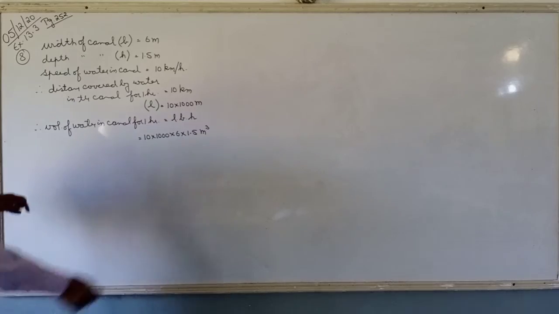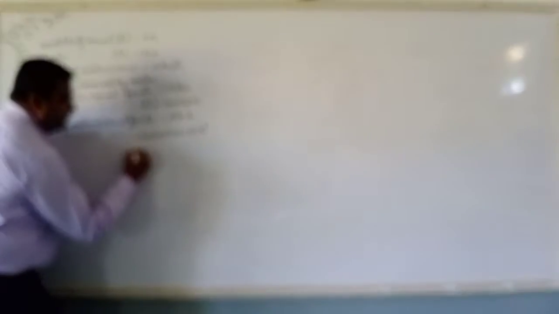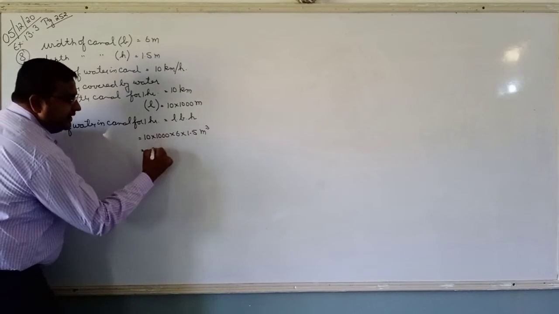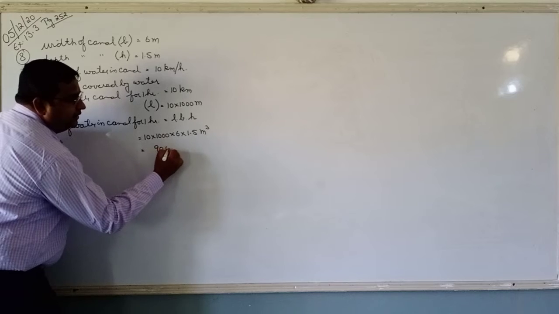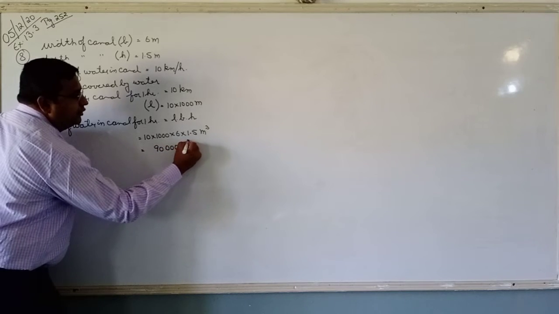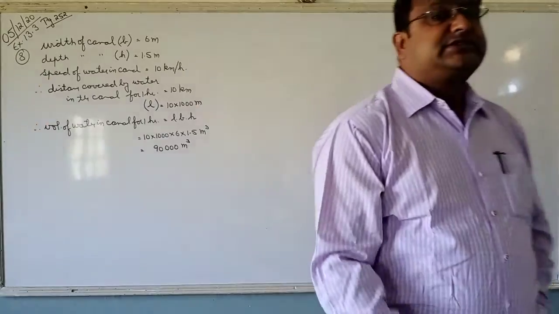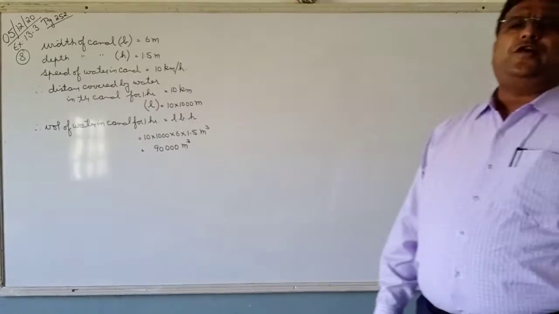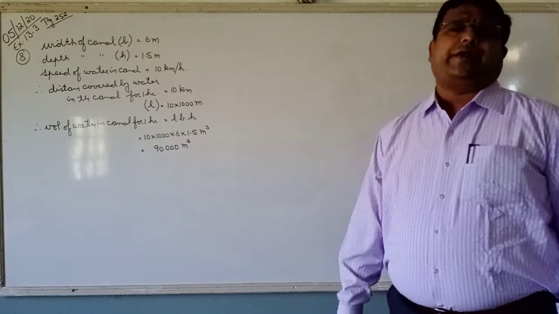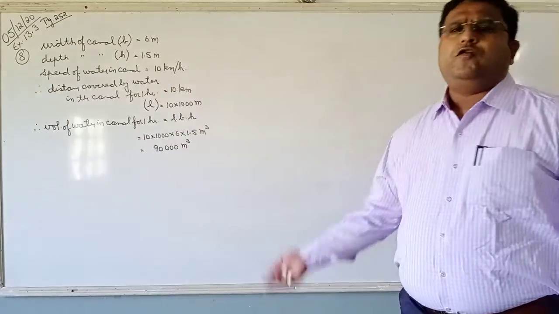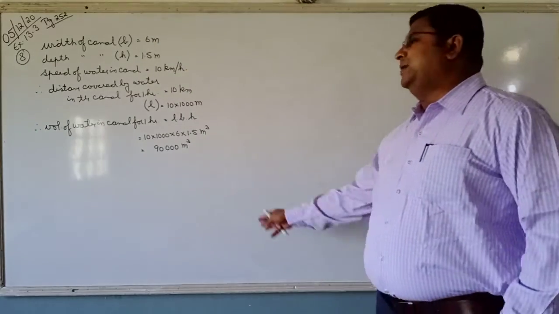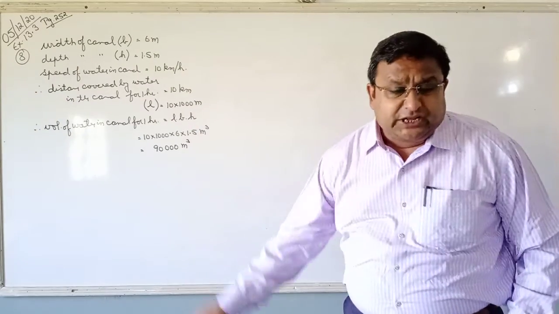We can calculate 10 into 1.5 is 15, 6 15s are 90, and 1000 meter cube. This is the volume of water in the canal for 1 hour. Now this water can be used for irrigation, for drinking, for washing the animals and several purposes. What is being used over here?